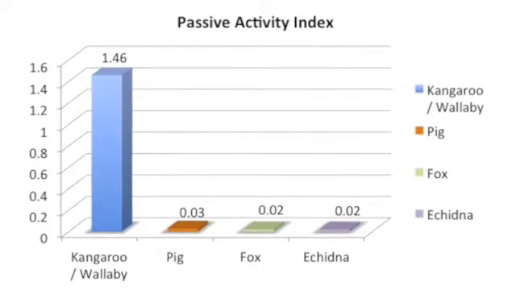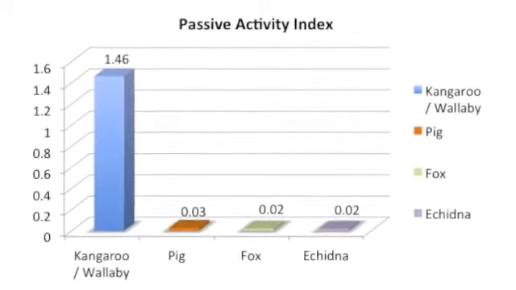Plots were established throughout day 1, and tracks were read on the mornings of days 2, 3 and 4. Each plot was revisited in the afternoon of days 1, 2 and 3 and re-raked if required. The graph shows the passive activity indexes for each species of animal recorded over the monitoring period. The following maps show the locations of activity of each species that was recorded.